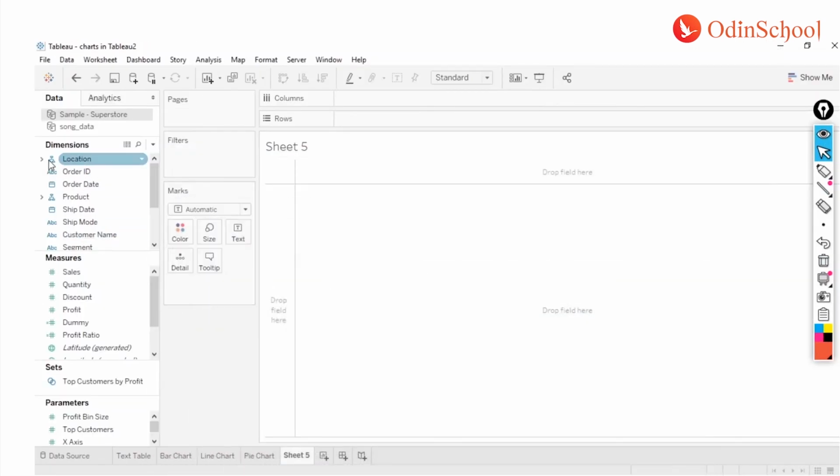Now, this is a hierarchy. Let's not get there. But over here, if you see, the type of these columns is a bit different. It looks like some globe symbols, which means these are geographical columns. Each of these columns in your data or in your database may or may not have the latitudes and longitudes captured, but it doesn't matter. Tableau will automatically assign the geographical coordinates to it.